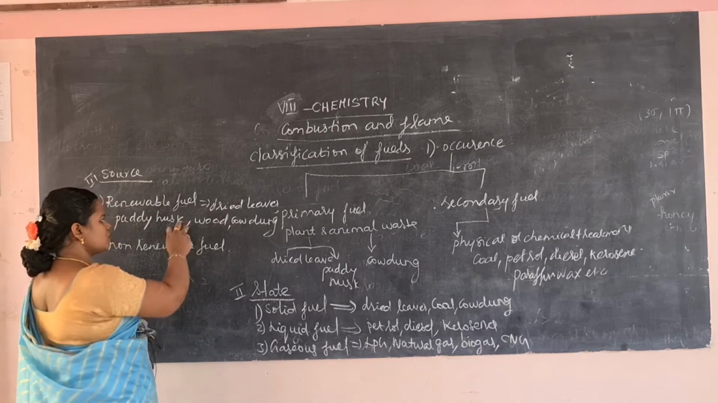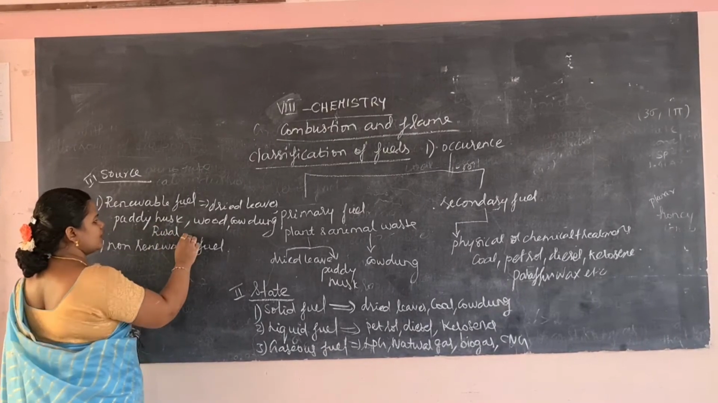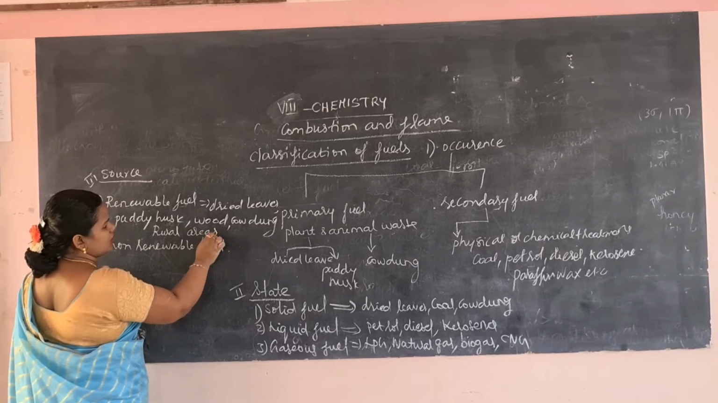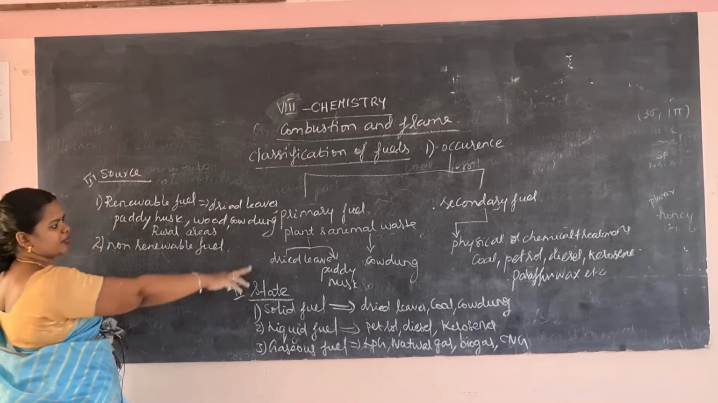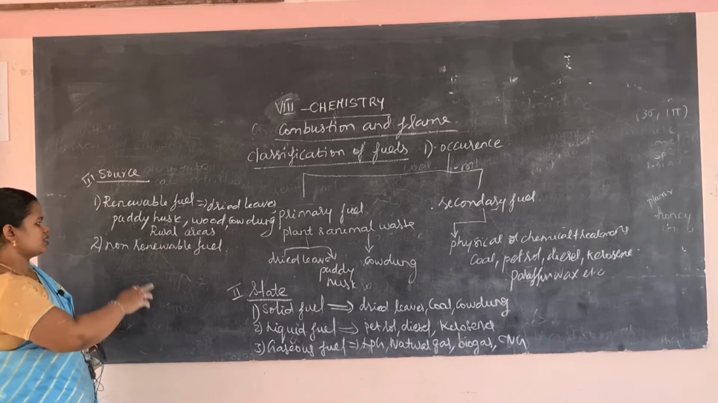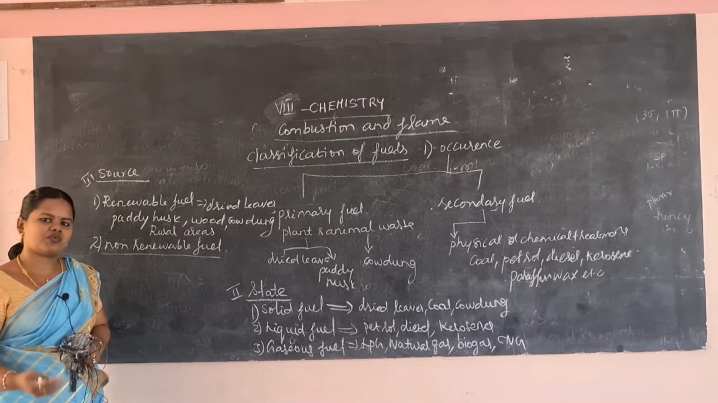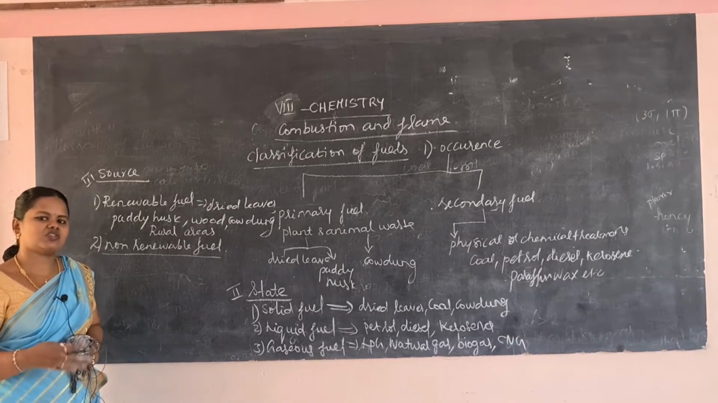Okay, so this is used in rural areas for cooking. So this renewable fuel is used in rural areas for cooking. Okay, then non-renewable fuel. This fuel cannot be replenished very easily after the excess use.